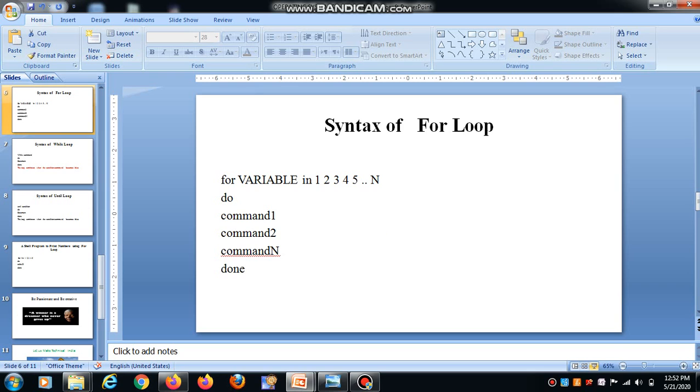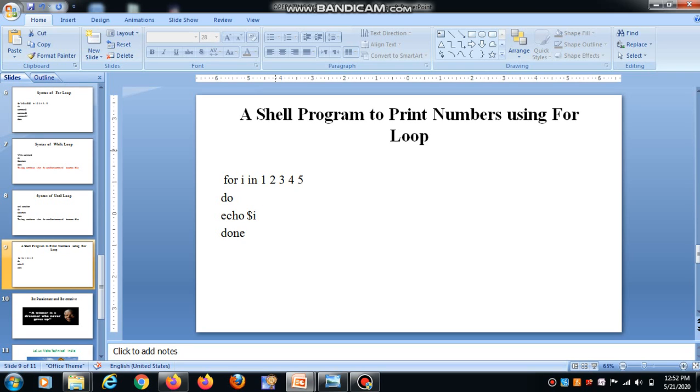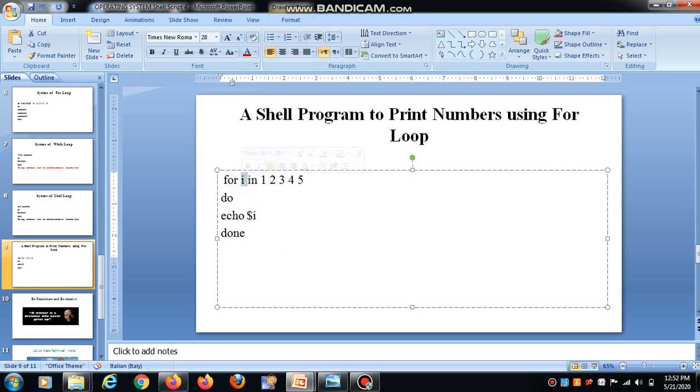You can see one small program. For variable i in 1 2 3 4 5 do echo. Echo is used for printing: echo $i. Now this program will print numbers from 1 to 5.